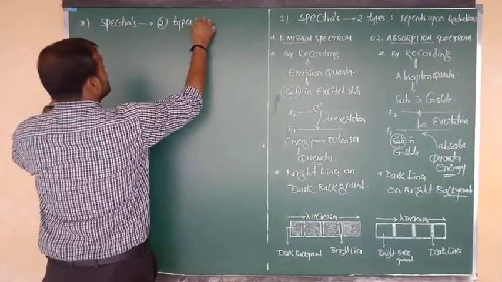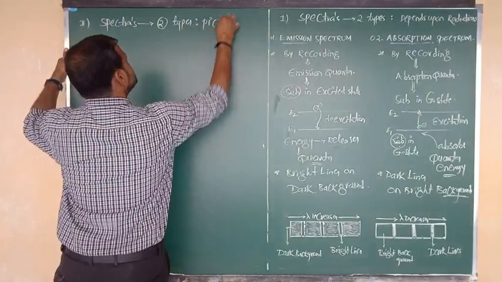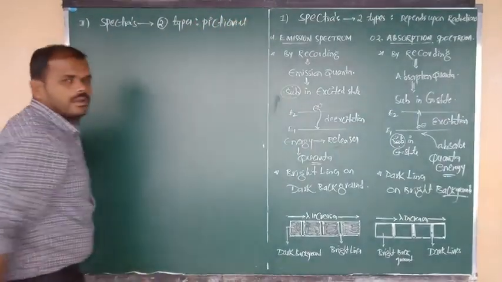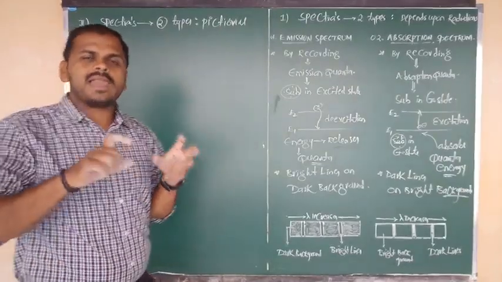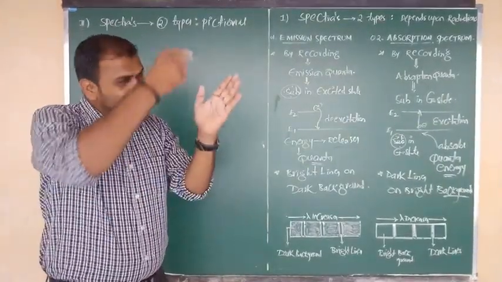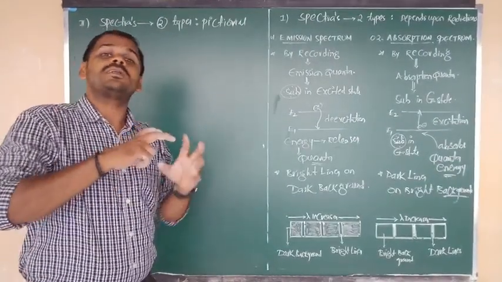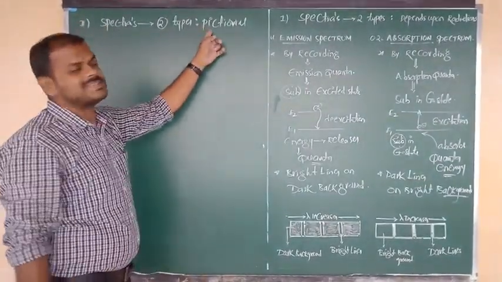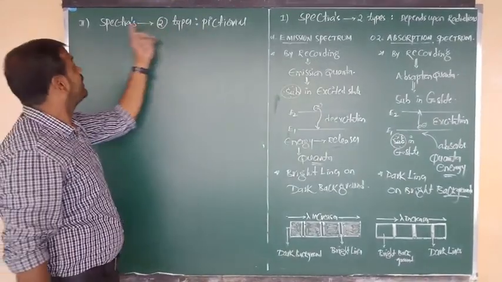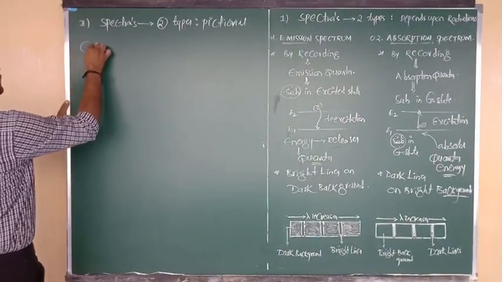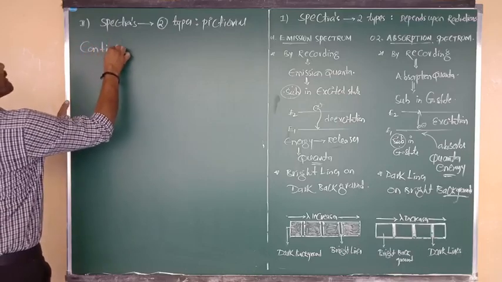This classification depends upon pictorial representation, I mean upon the pictorial characteristics, the graphs of the spectrum. So it depends upon graphical or pictorial representation. Again, spectra are of two types. Number one is the continuous spectrum.